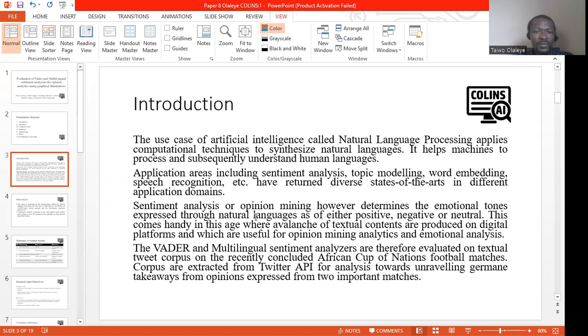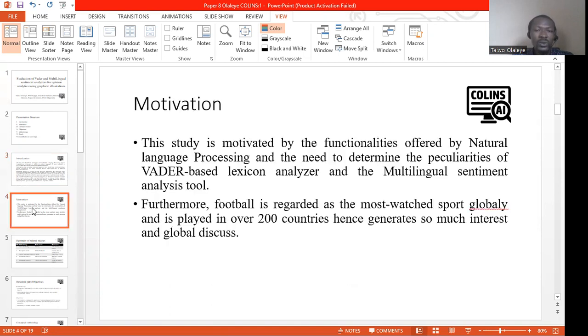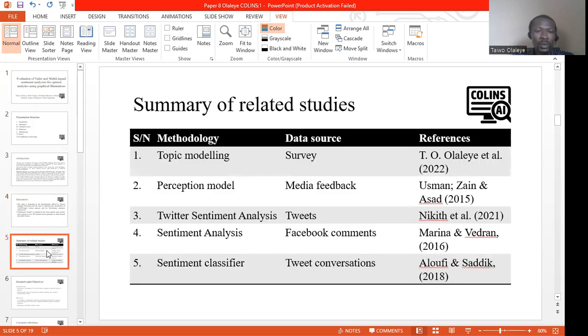So this study will be using the VADER and multilingual sentiment analyzers to evaluate textual tweets that were generated during a recently concluded African Cup of Nations football matches between Nigeria and two other African nations. This study is motivated by the functionalities offered by natural language processing, and we will be using VADER and multilingual sentiment analyzing tools. It is also motivated by the popularity of football, which is played in over 200 countries, especially in Nigeria, where football matches generate a lot of content across the country.